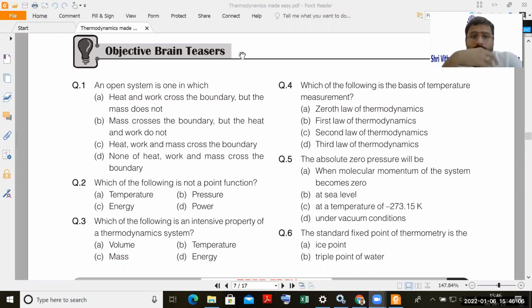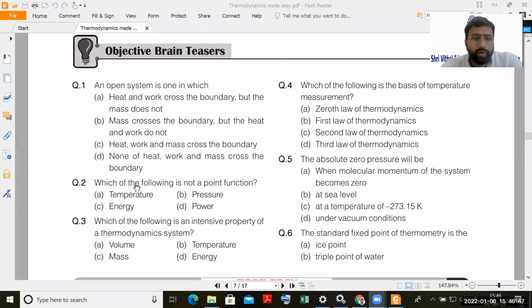Open system is the one in which both mass and energy transfer take place. An isolated system is the one in which neither mass nor energy transfer takes place. So here the question is asked about the open system, and the correct answer will be option C. Many students have given the answer A. Answer A is related to a closed system, that is, mass transfer cannot take place but energy transfer can. So most of the students are wrong. The correct option is C.